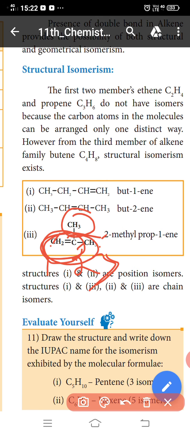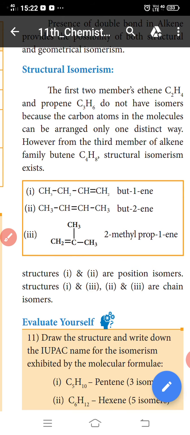The IUPAC name is 2-methyl-1-propene, or 2-methylprop-1-ene. Structures 1 and 2 are position isomers, while structures 2 and 3 are chain isomers.